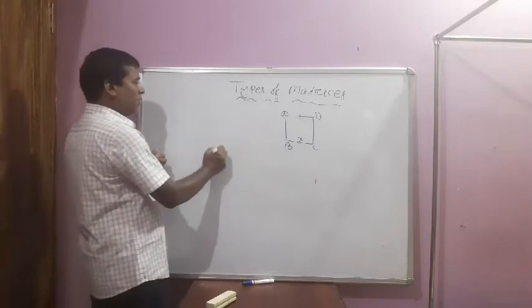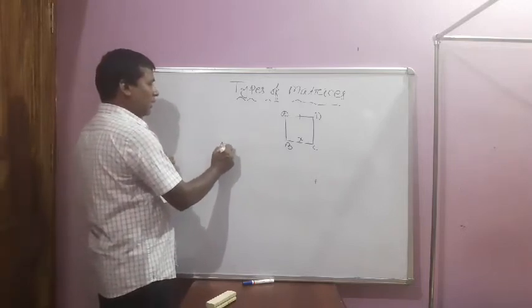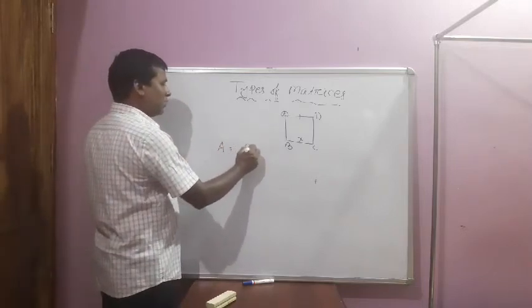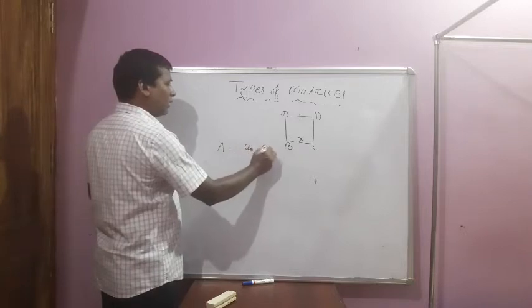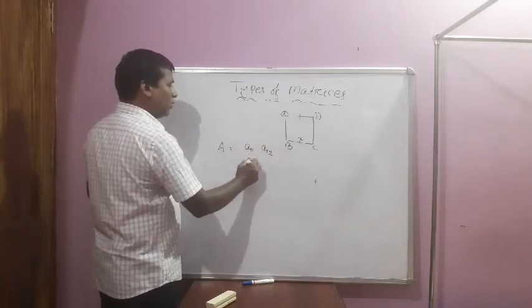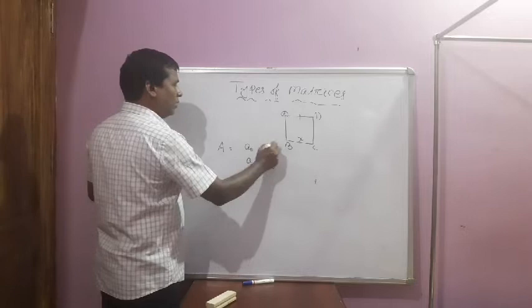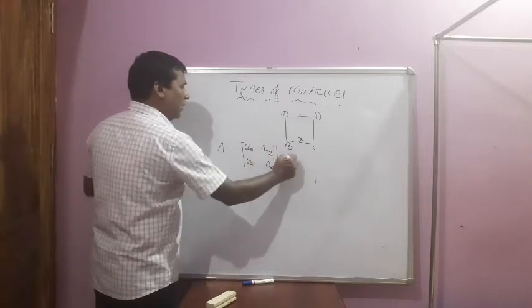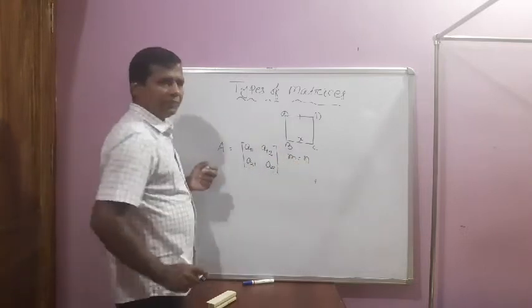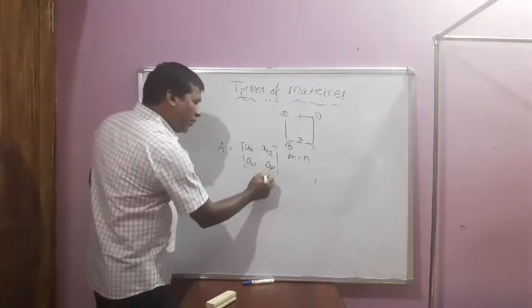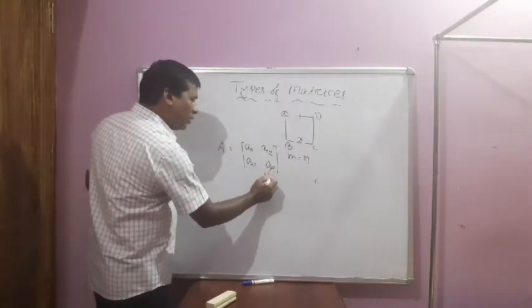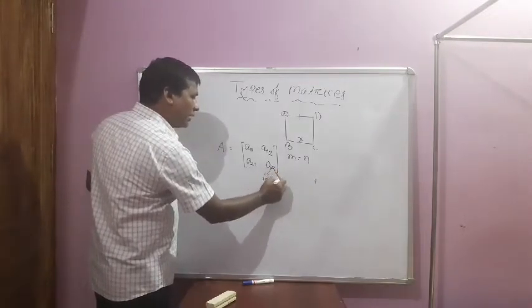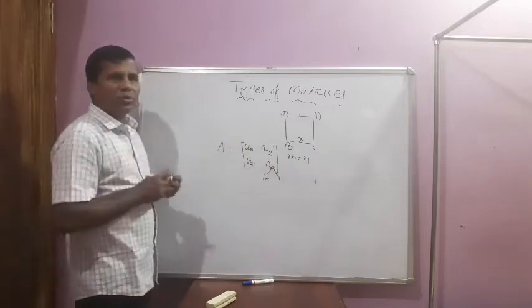Just like suppose A is a matrix which system of arrangement A11, A12, A21, A22. In this case, M is equal to N. So M, I is equal to 2 and N, J is equal to also 2.